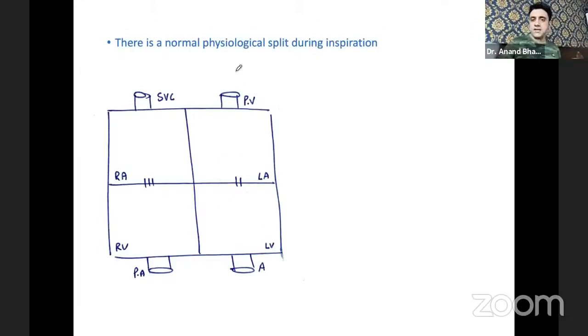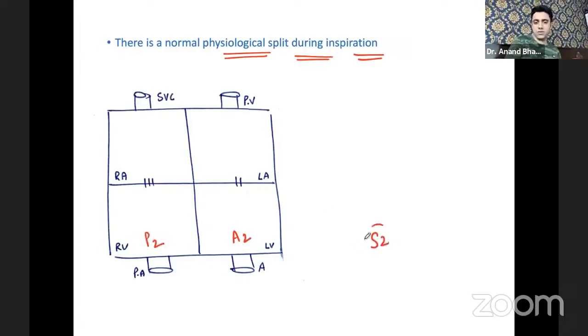Okay, number one, as you know, there is a normal physiological split during inspiration. I'll repeat carefully. There is a normal physiological split. Which split are we talking about? We're talking about A2 and P2. Our second heart sound, the S2, is because of the closure of the pulmonary valve and the aortic valve. Yes or no? Right? I told you that.